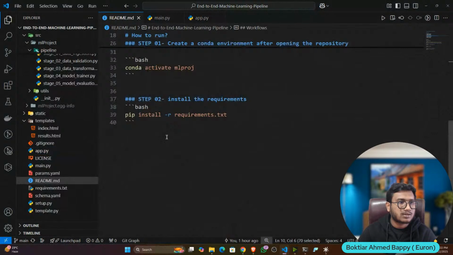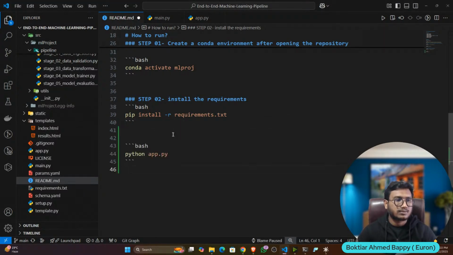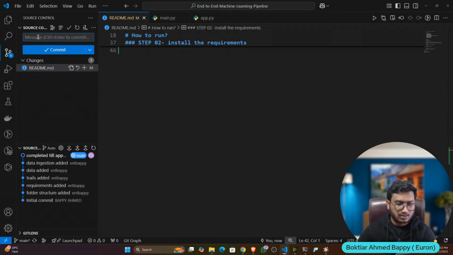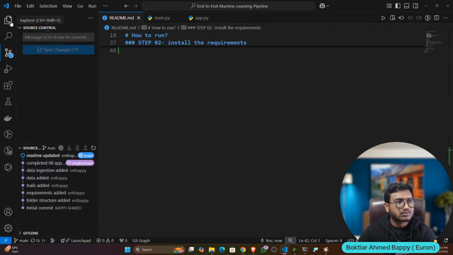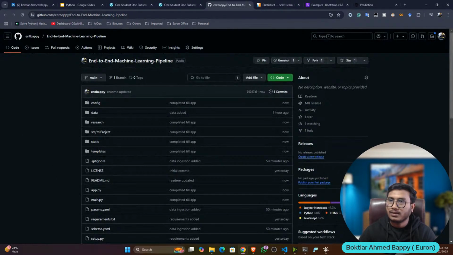After running requirements.txt, you have to run app.py. Okay, readme updated. Now if I refresh, it is available.